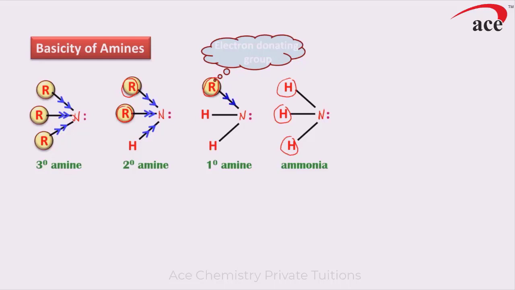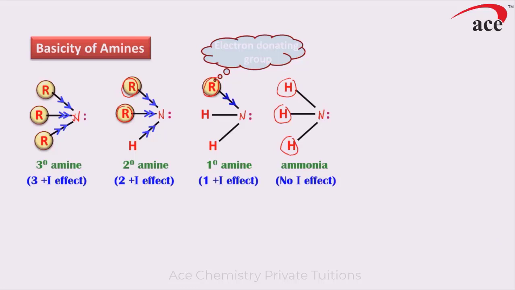So in a tertiary amine the ability to donate or release electrons would be more. The plus I effect is maximum in tertiary amines as compared to secondary, as compared to primary, which is least in ammonia. In short, there is no plus I effect.